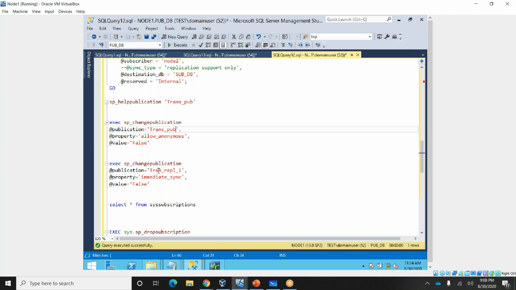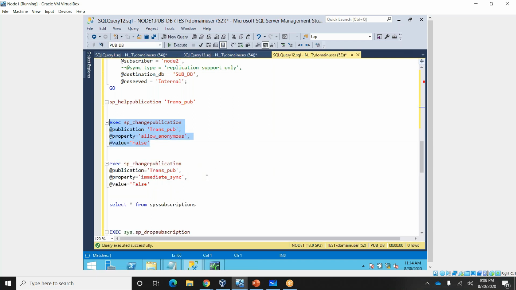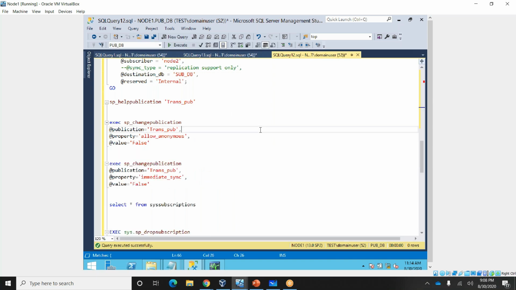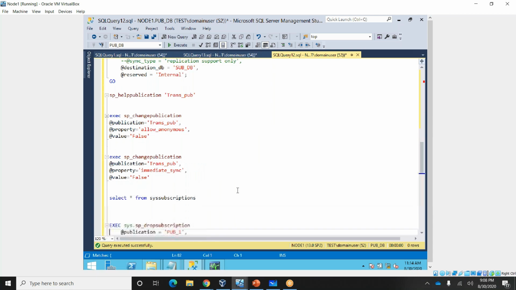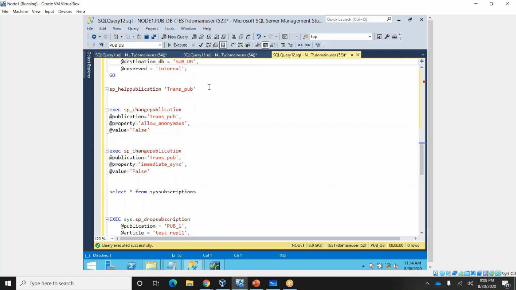Let me disable this property. So I'm disabling this property. Using this one, you can disable this property. Okay. Again, if you want, you can verify the property.